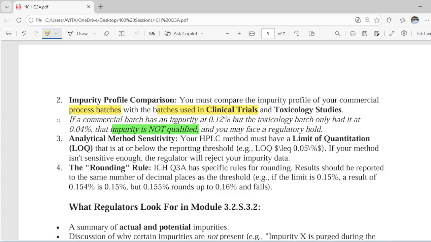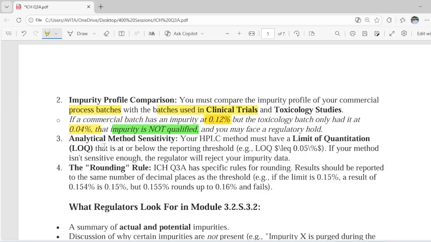If the commercial batch has the impurity at 0.12%, but the toxicological batch only had 0.04%, then this impurity is not qualified and you may face a regulatory hold.